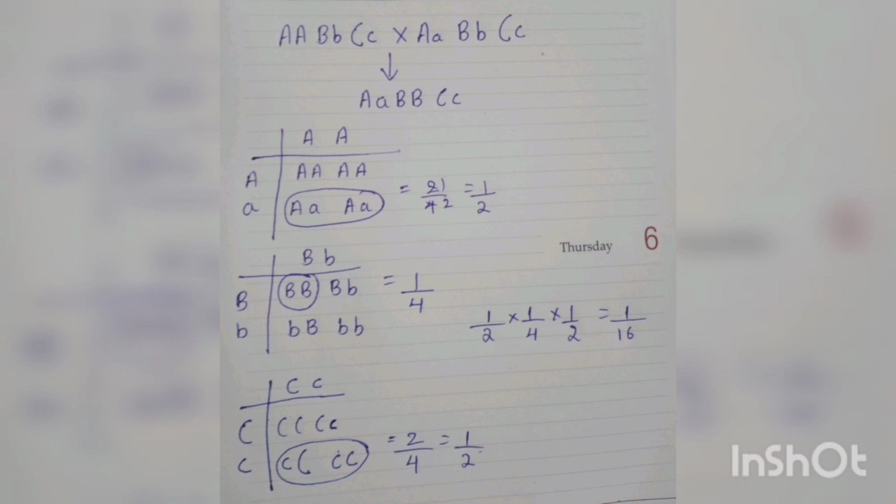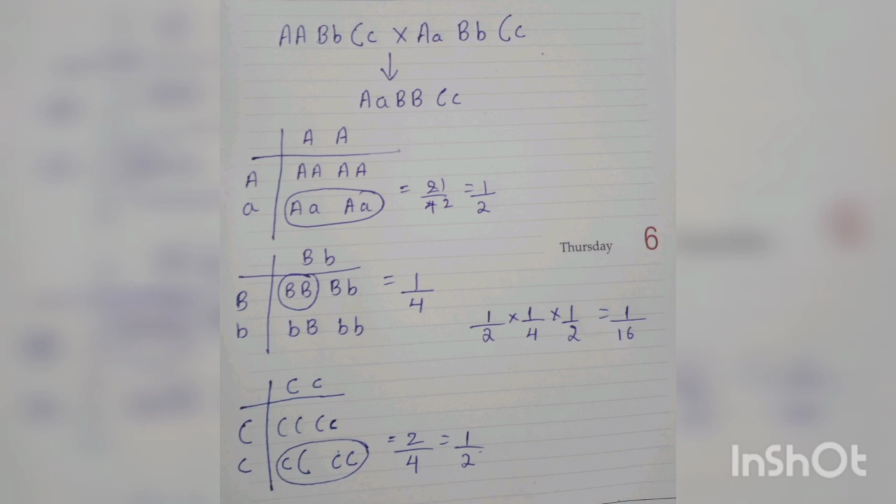Similarly, when capital B, small b is crossed with capital B, small b, we get the result of both genes containing capital B. When crossed we get capital B capital B, capital B small b, small b capital B, and both small b. Here also the total number of possible events is 4. And what do we want? We want only capital B. So how many times is it occurring? 1 time. So it is the number of favorable outcomes divided by the total, 1 divided by 4.